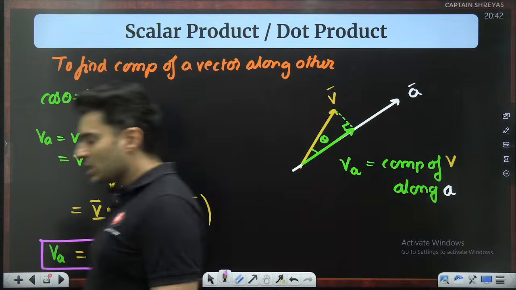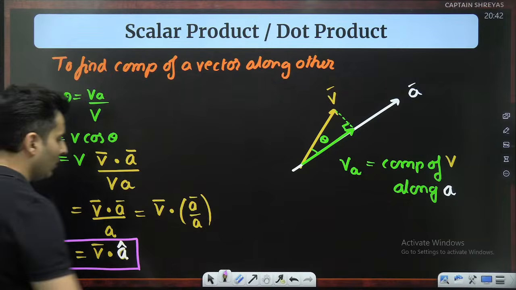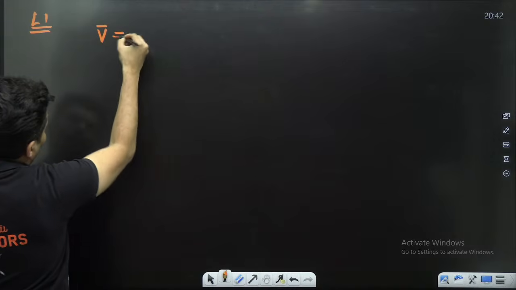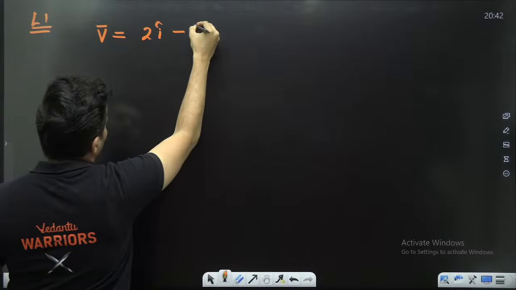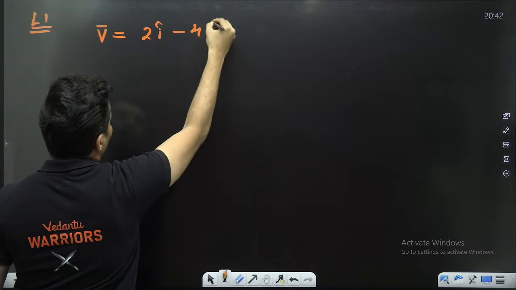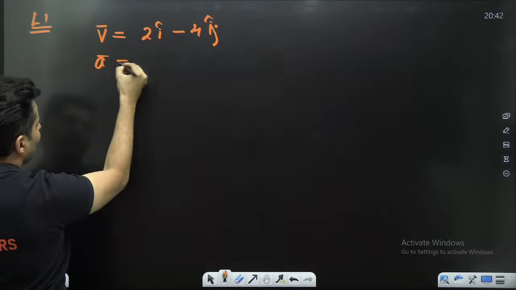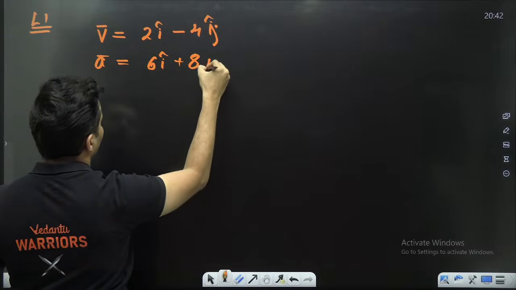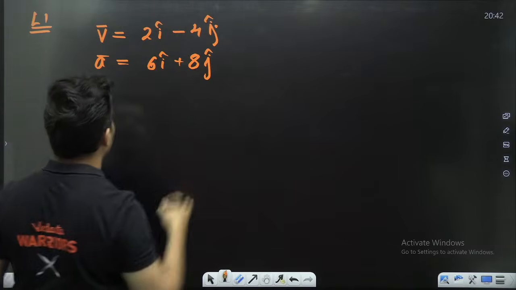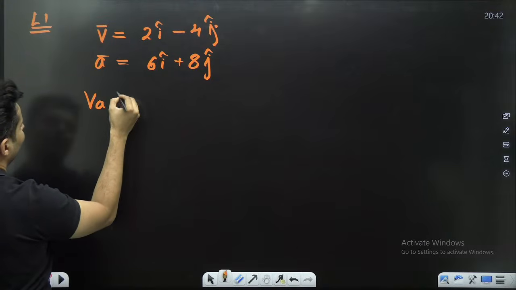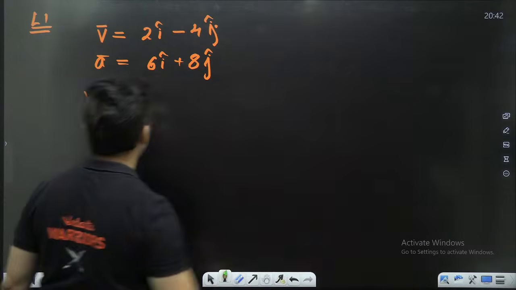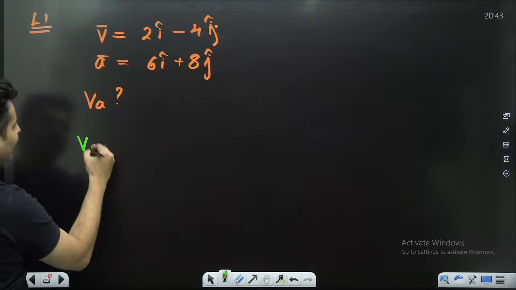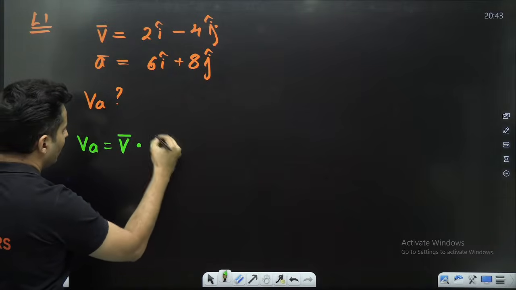With me on this? Shall we take up a simple problem on this so that you understand how this has to be done? Imagine the vector that we are talking about is 2 i cap minus 4 j cap, and the vector along which we want to find the component is, let's say, 6 i cap plus 8 j cap. The question is: find the component of V along A. Just application of this formula. So we know V along A is V vector dot A cap.